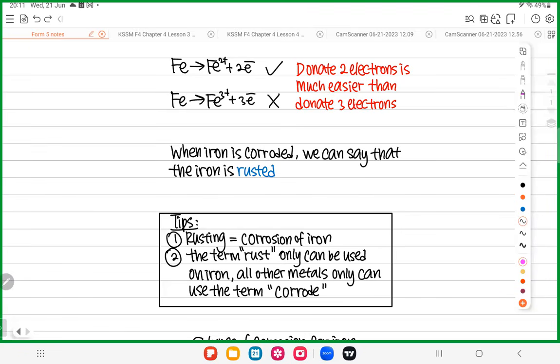Now it comes to one point. Some people ask, Mr. Martin, if the iron donated electrons to become the ion, can we still use the word corrode on iron? Yes, no problem. Corrode can be used for any metal. It's just that if it is iron, instead of using corrode, you can also use the word rust. Understand? That's what you all need to know about rust. Very, very important.